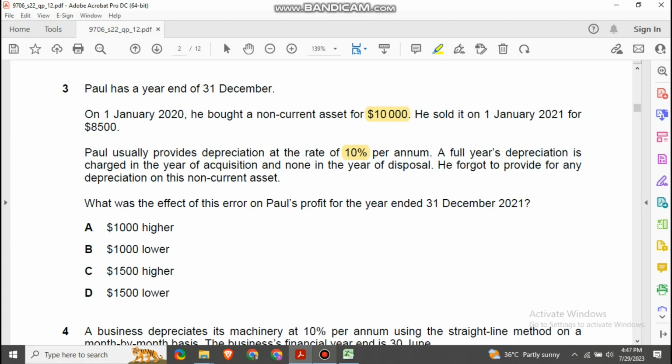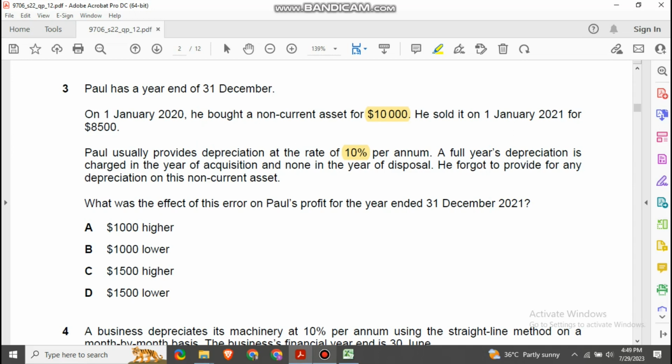And he is selling it for 8,500. He purchased it for 10,000 and sold it for 8,500, which means he is incurring a loss of 1,500. This is what he will write in his income statement or statement of profit and loss.